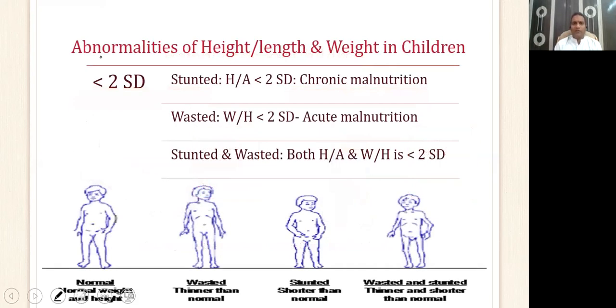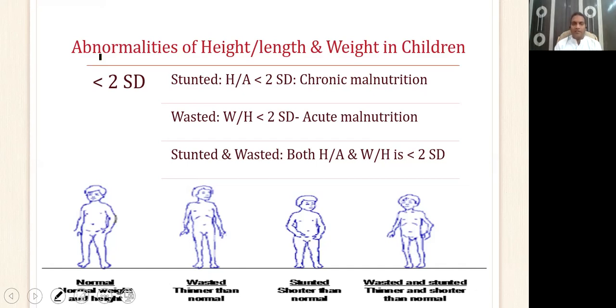We also have something called weight for height. Now, all these measurements, whatever you are taking, weight for age, height for age, or weight for height, are compared with the known reference standards. And if the present calculation falls less than 2 standard deviation of the reference standards, then we say that there is a problem. For example, if the height for age is less than 2 standard deviation of the reference standard, then we call the child stunted and he is said to have chronic malnutrition.